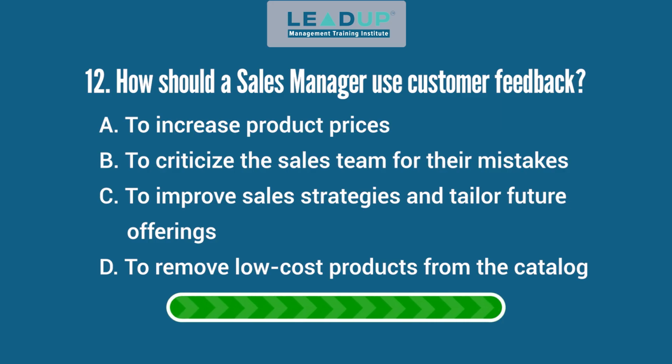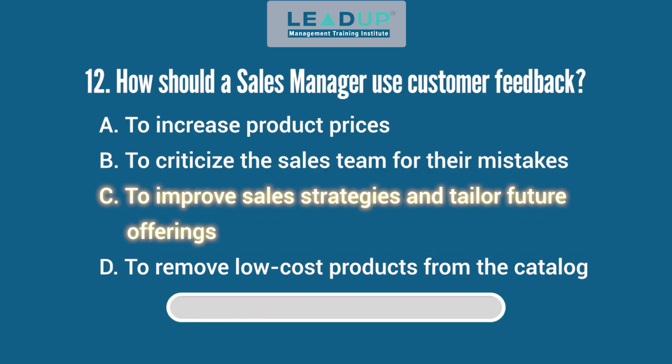Question 12. How should a sales manager use customer feedback? A. To increase product prices. B. To criticize the sales team for their mistakes. C. To improve sales strategies and tailor future offerings. And D. To remove low-cost products from the catalogue. Answer: to improve sales strategies and tailor future offerings.